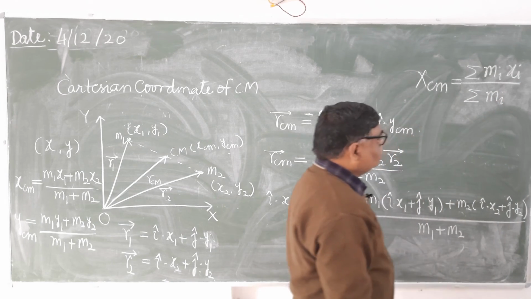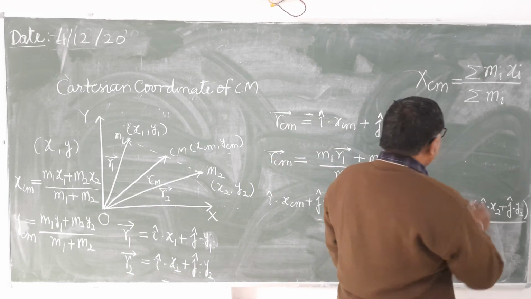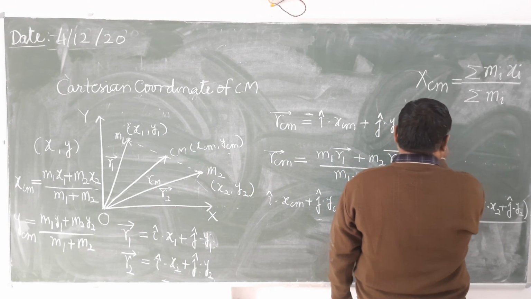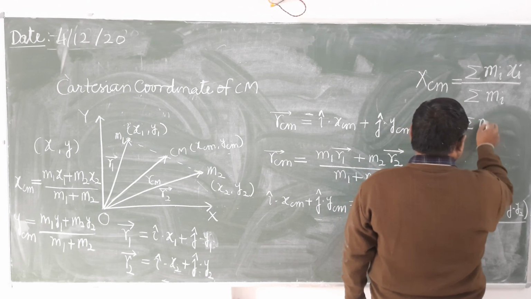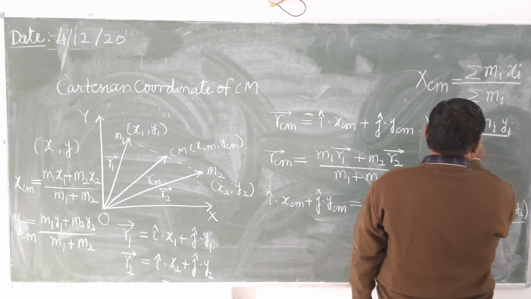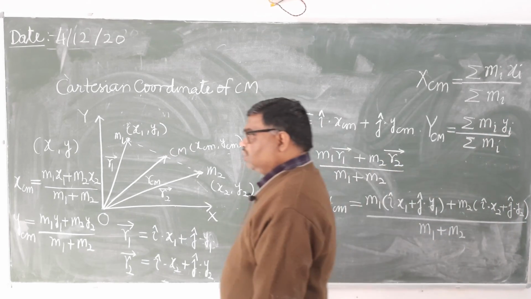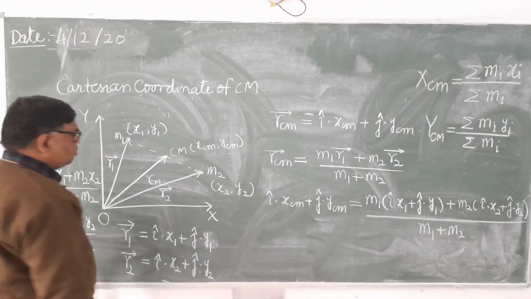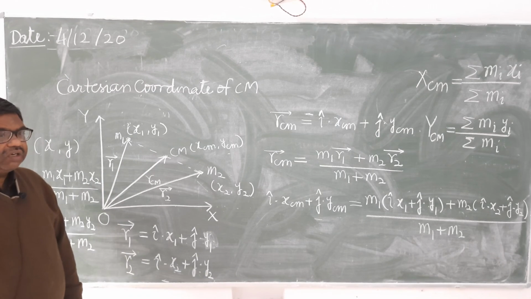Sigma mi xi is m1 x1 plus m2 x2 plus m3 x3 and so on up to mn xn. And ycm will be sigma mi yi upon sigma mi.